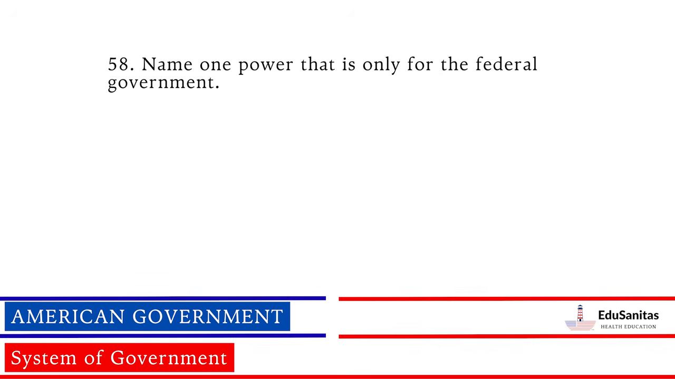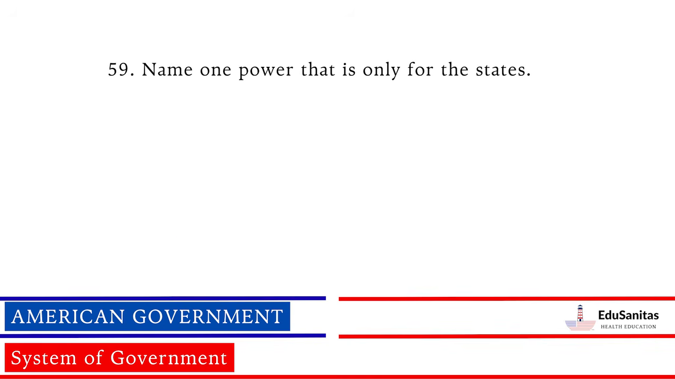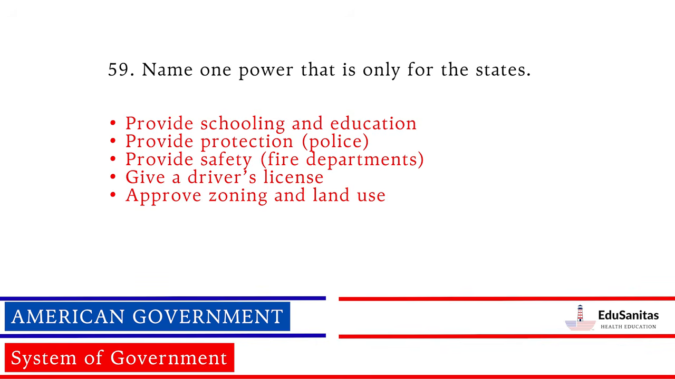Name one power that is only for the federal government. Print paper money, mint coins, declare war, create an army, make treaties, set foreign policy. Name one power that is only for the states. Provide schooling and education, provide protection, police, provide safety, fire departments, give a driver's license, approve zoning and land use.